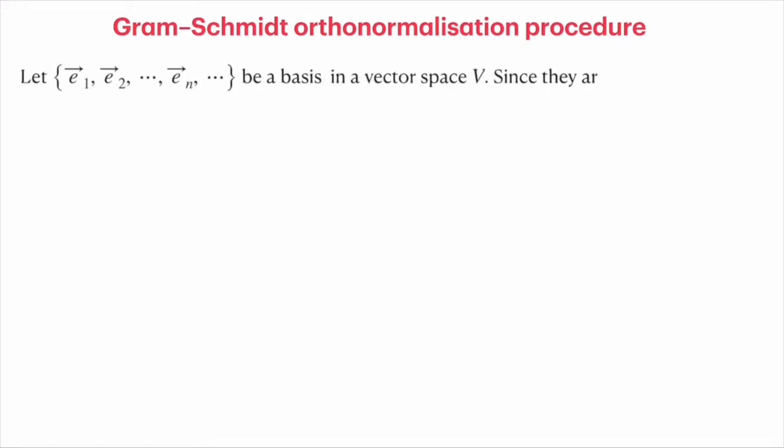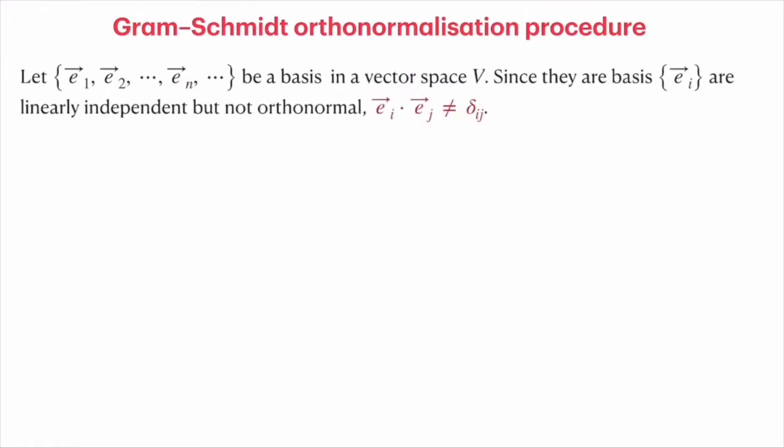Let's look at this procedure. How do we do this orthonormalization? Let's say e_1, e_2, e_3, up to e_n are the elements of our basis in a vector space V. Since they are a basis, the e_i are linearly independent, but it is not necessary that the e_i are orthonormal.